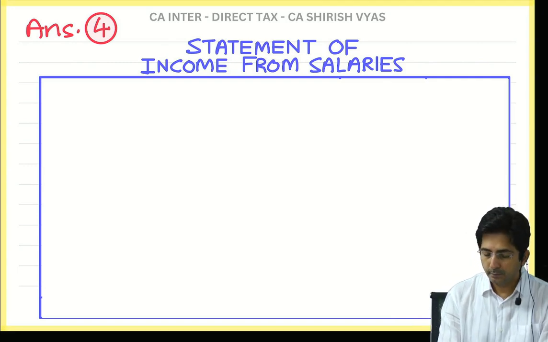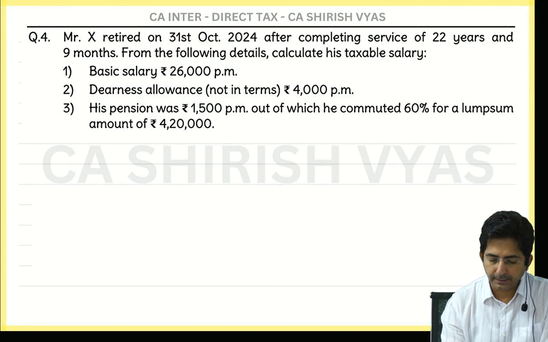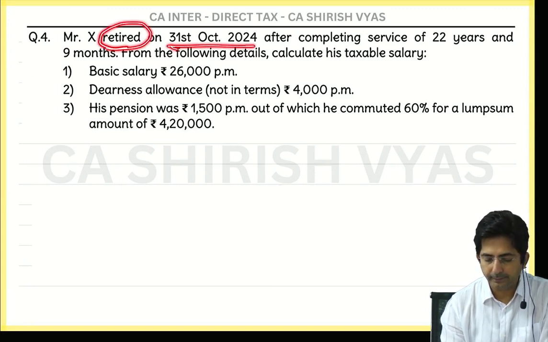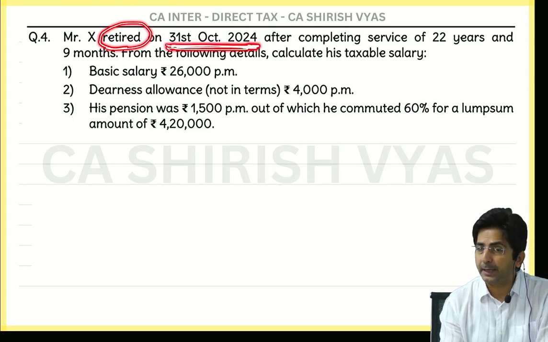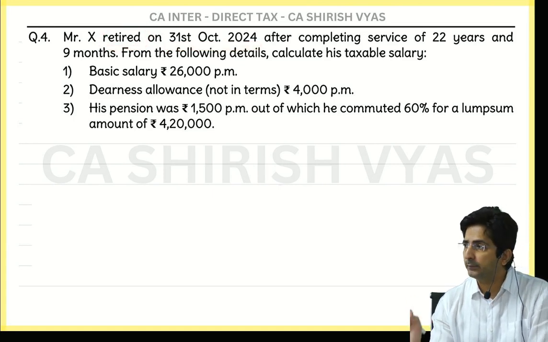Ready? Now read the question. Read what is given. Mr. X retired. Circle the word retired. Underline the date. And what did I say? Whenever you see a question on retirement, you should draw a timeline. Otherwise, what mistake will happen?